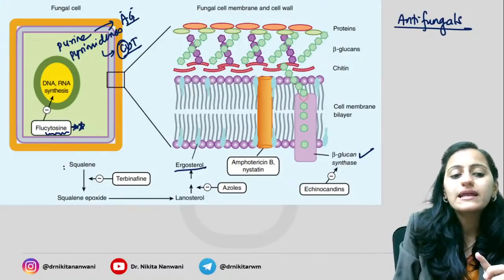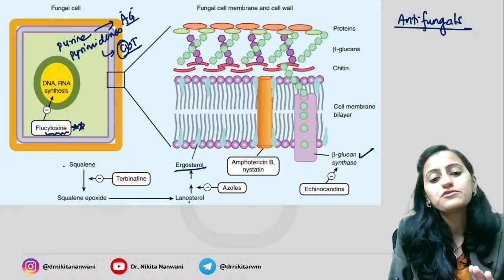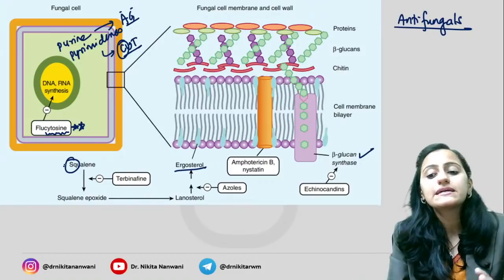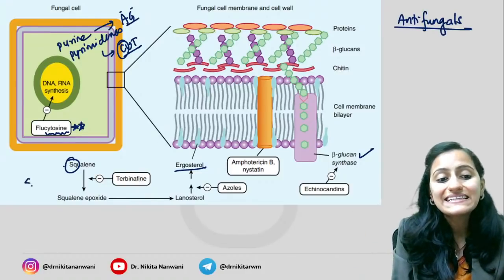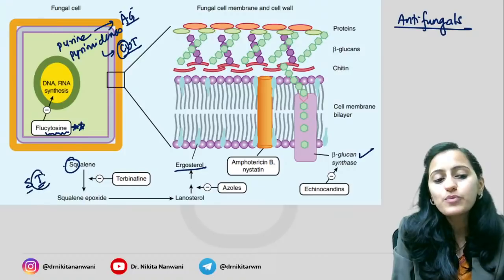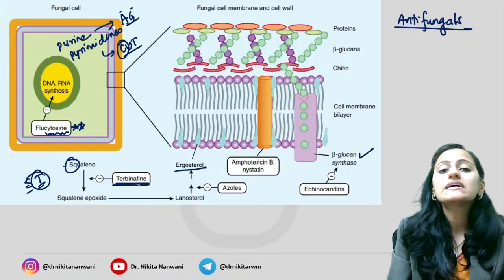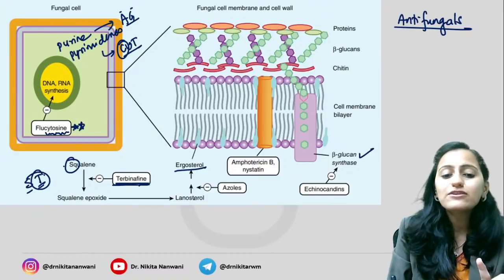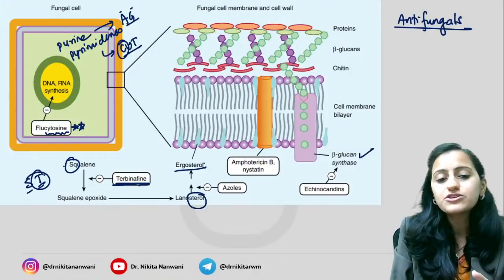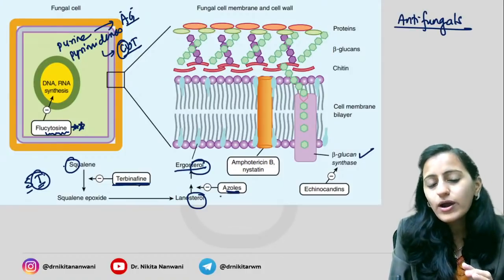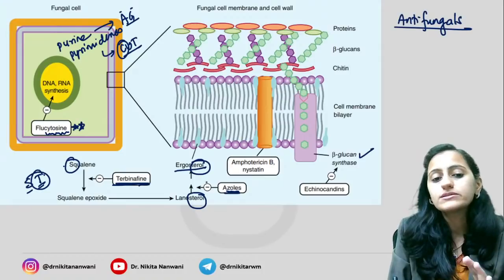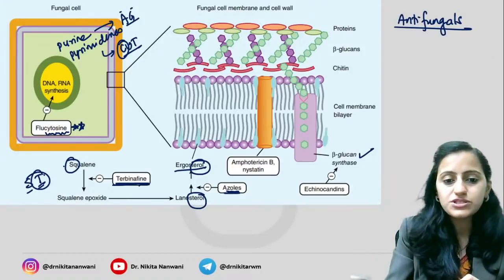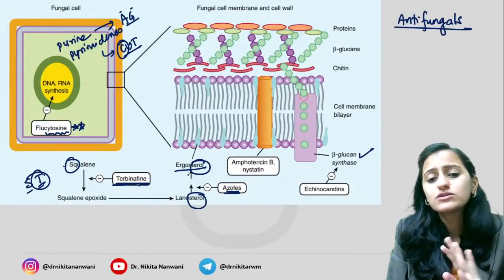Next one, coming to your ergosterol synthesis. You have squalene to squalene epoxide, then you have lanosterol to ergosterol. Remember, alphabetically P, Q, R, S, T: S and T. So the one acting on squalene is terbinafine. ST, squalene, terbinafine. Lanosterol to ergosterol, that is your azoles. Azoles act by blocking conversion from lanosterol to ergosterol.